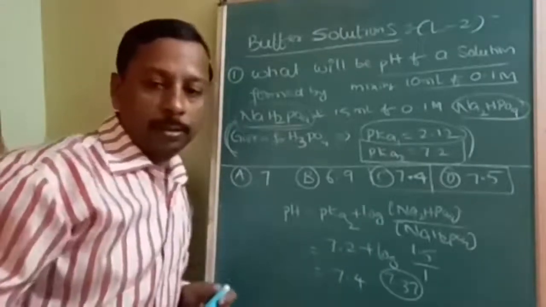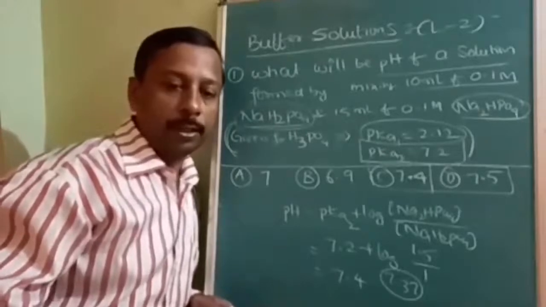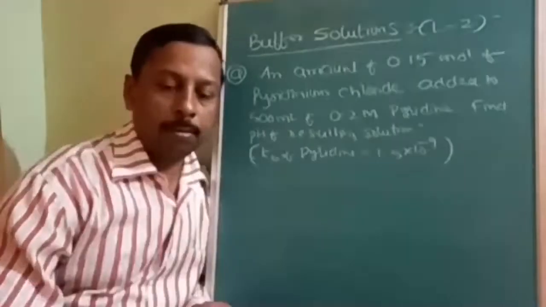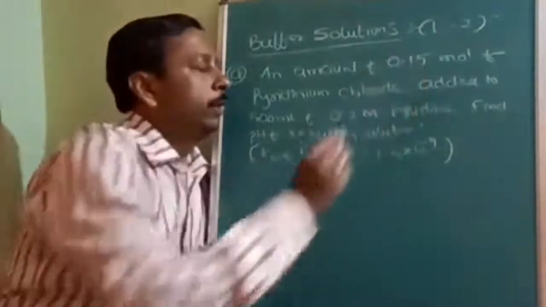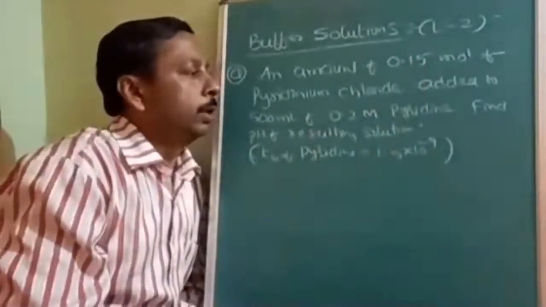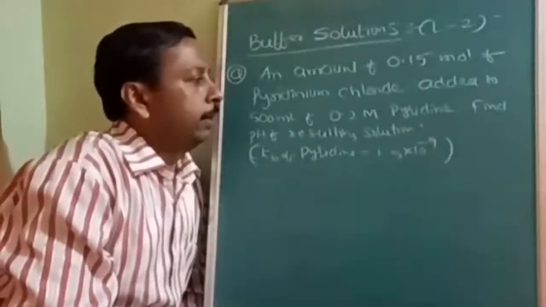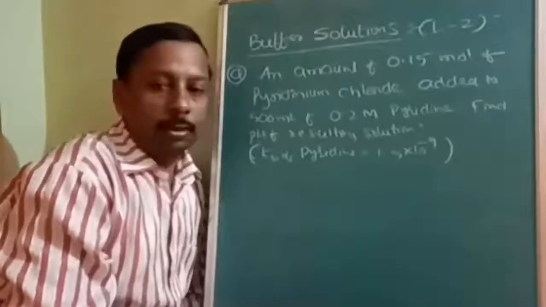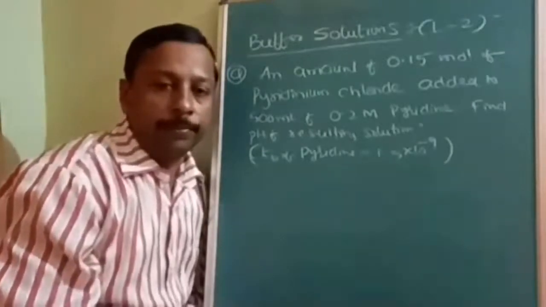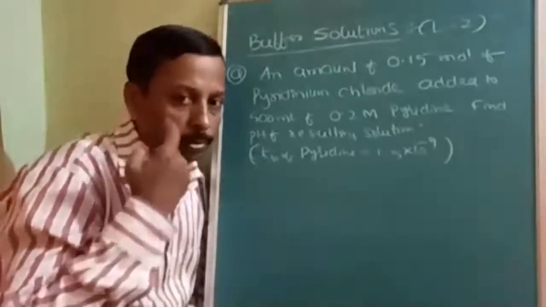Note down this question if you have not solved it and did not get this. Next question: an amount of 0.15 mole of pyridinium chloride is added to 500 ml of 0.2 molarity pyridine. Find the pH of the resulting solution.